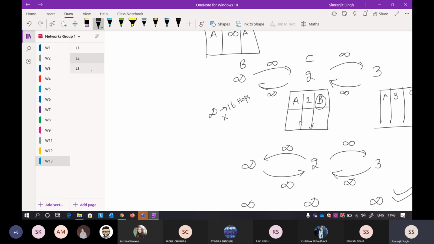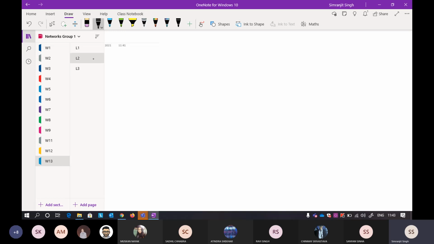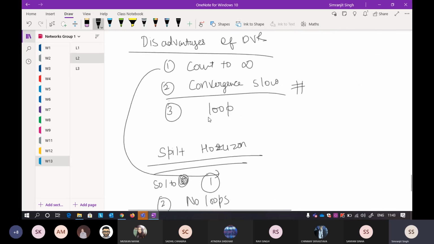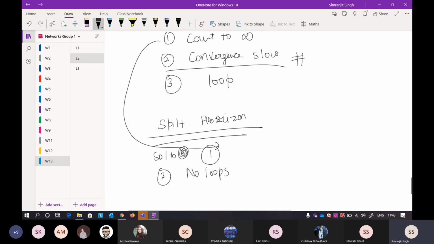Now you have seen the solution. The problem was count to infinity, and we provided the solution of split horizon. The looping problem was also finished by providing the split horizon solution. The only problem was that convergence was very slow.